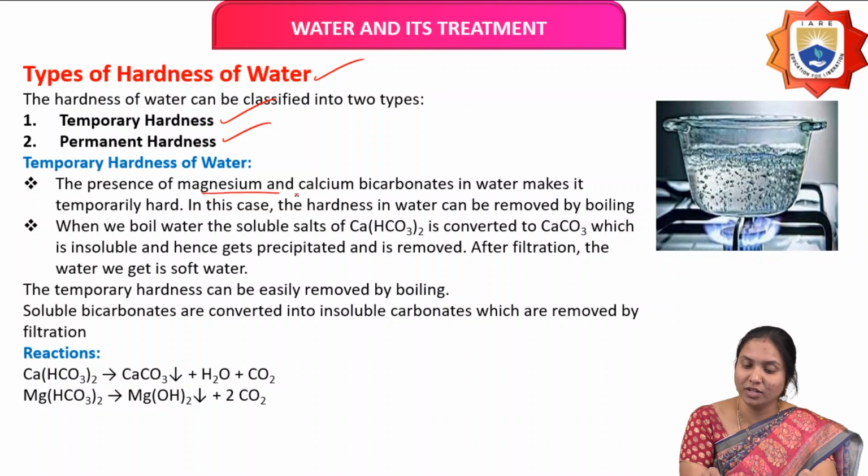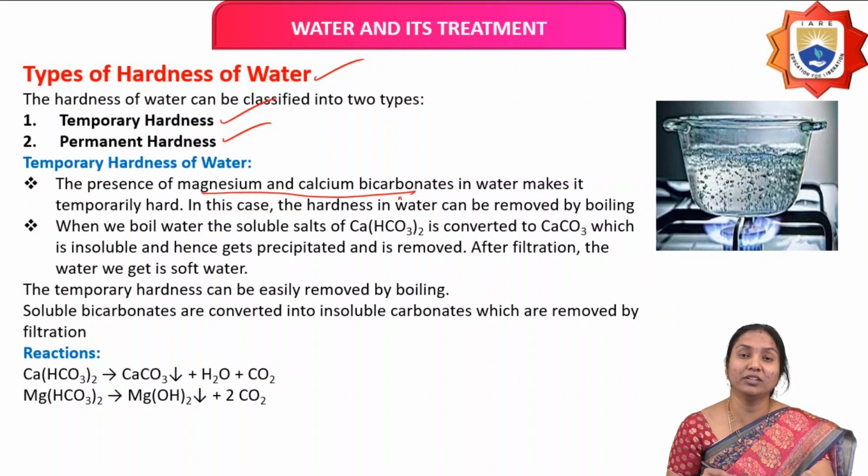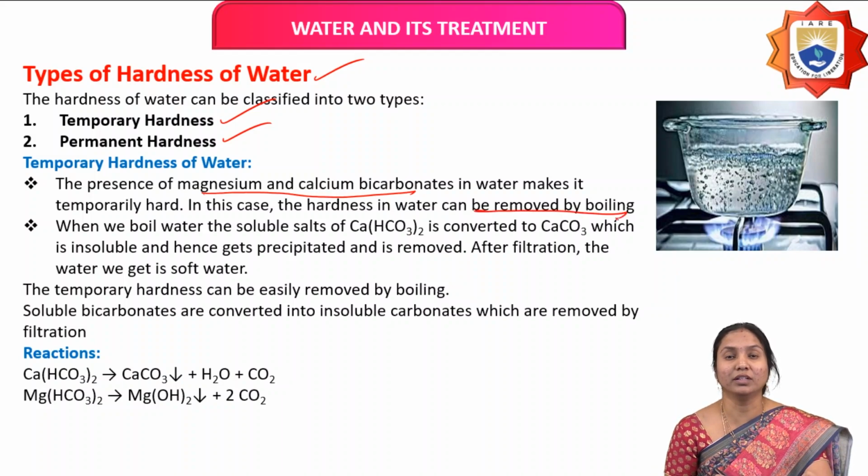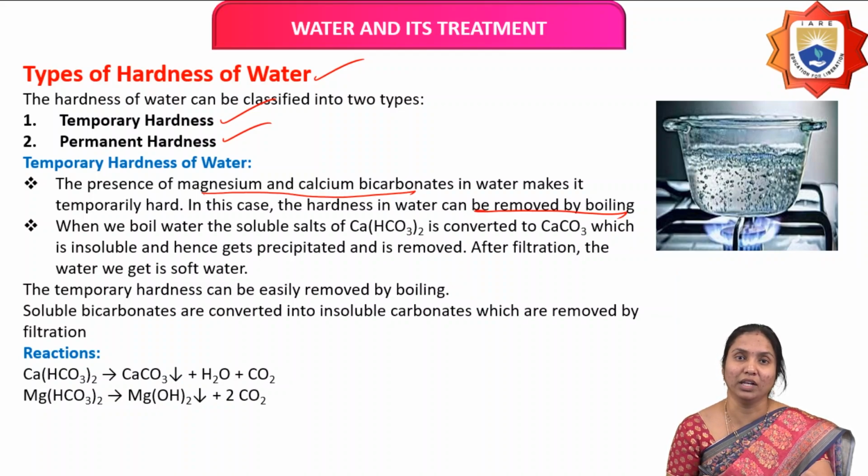The presence of magnesium and calcium bicarbonates in water makes it temporarily hard. Temporary hardness is mainly caused by calcium and magnesium bicarbonates present in water, and we can remove it by boiling.